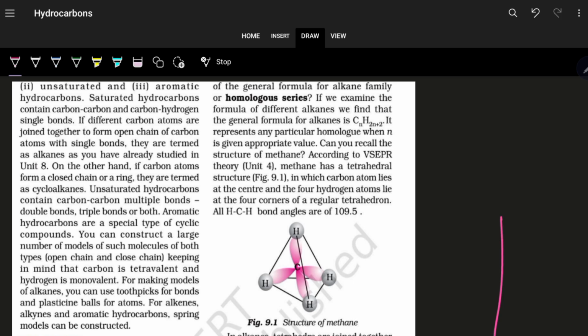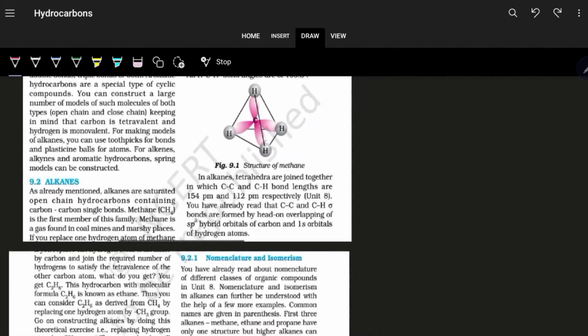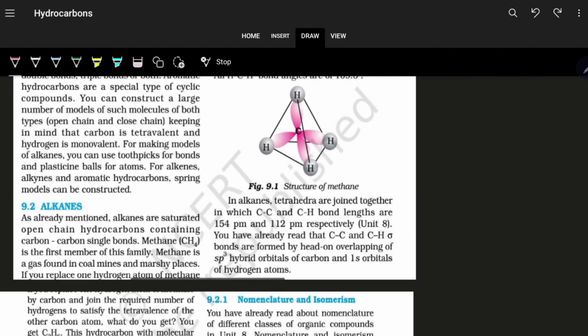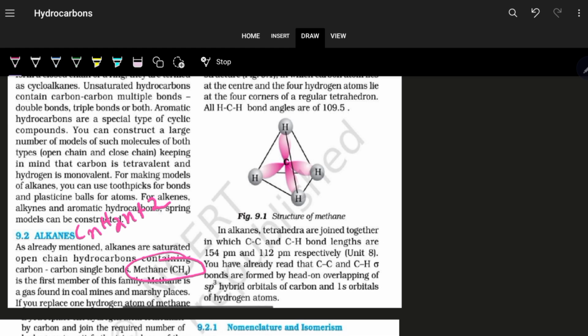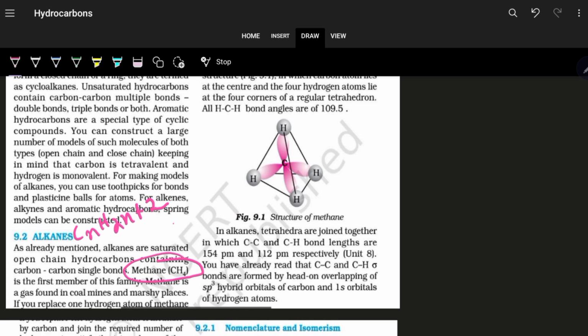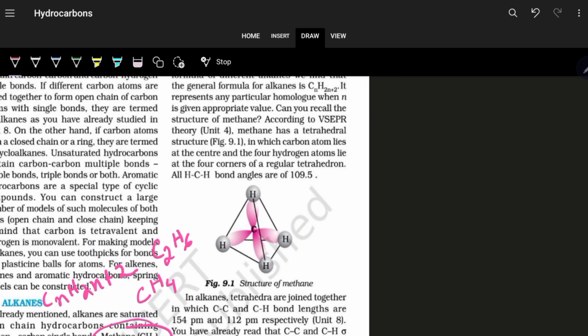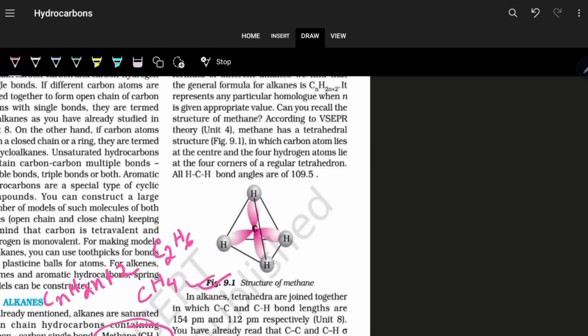Now, alkanes have the general molecular formula CnH2n+2. That's the general molecular formula of alkane, and the simplest alkane is methane, having carbon number equal to 1. So we can say CH4, that's the molecular formula for methane. If n is equal to 2, then it is C2H6, that is ethane.